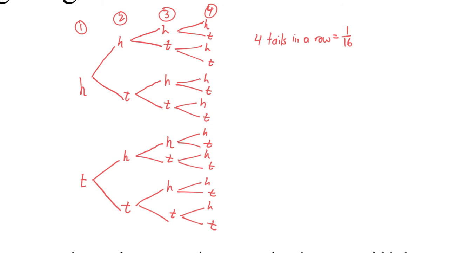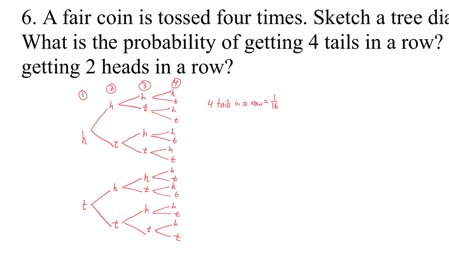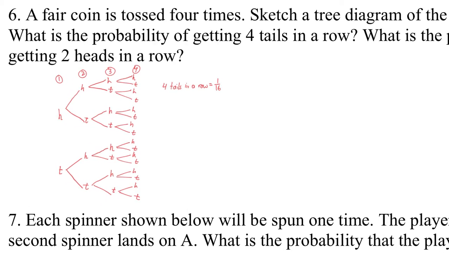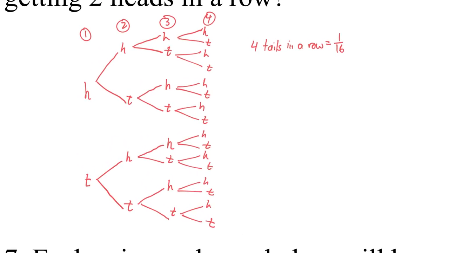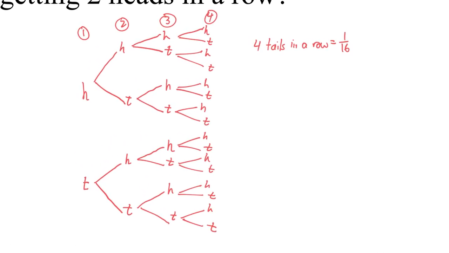Okay, so there's that. And then what's the probability of getting two heads in a row? Well, how many times did 2 heads happen in a row? I'll count them in blue. Well, it happened right here. So that's one time it happened. It happened right here. That's the second time. It happened right here.